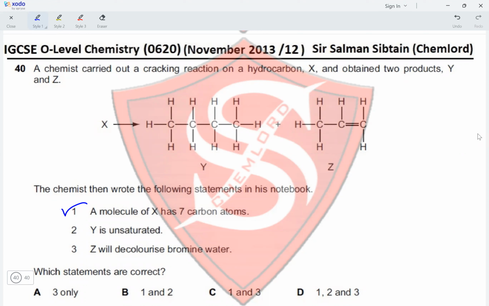Y is unsaturated. Y is an alkane. An alkane is a saturated hydrocarbon. Z is unsaturated due to the presence of the double bond. So this statement is incorrect. Z will decolorize bromine water. Yes. Presence of the double bond is responsible for decolorization of bromine water. And decolorization of bromine water is also a test for unsaturation, making Z an unsaturated compound. So this statement is correct. Since statements 1 and 3 are correct, option C is the correct option for this question.